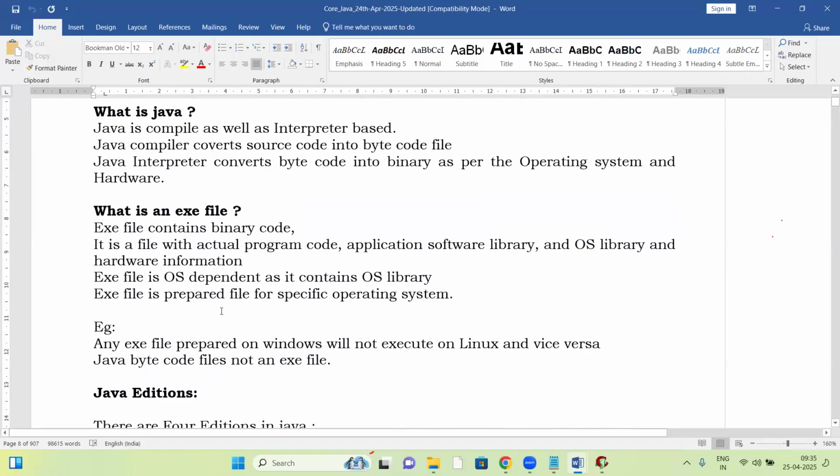Tomorrow's topic is Java installation. You have to download the Java software from your Google Drive. Today I'll give the access. Whoever gets the access, tomorrow you have to download it and install it in your system. Tomorrow we'll see how to download JDK from your Google Drive, next how to install, and next how to set up Eclipse and all that. I'll explain clearly. Tomorrow we are going for installations.